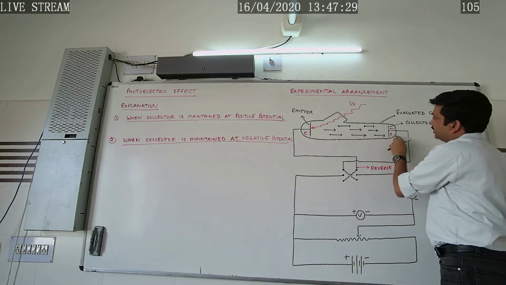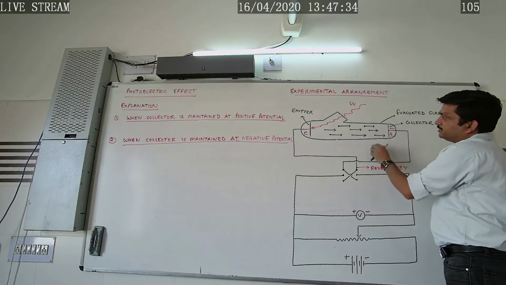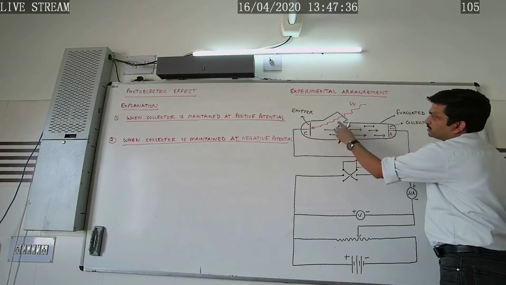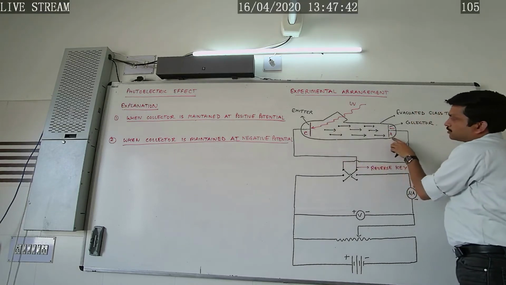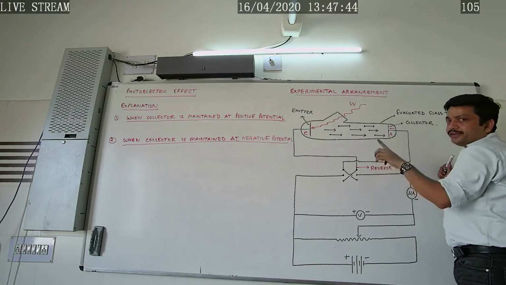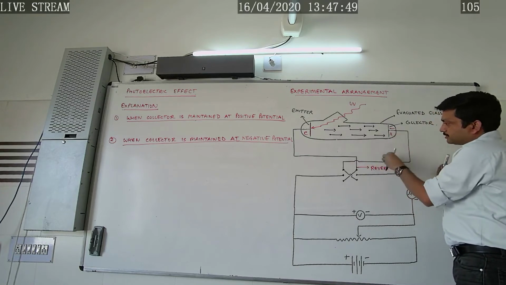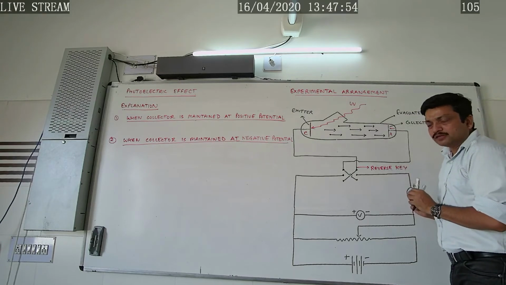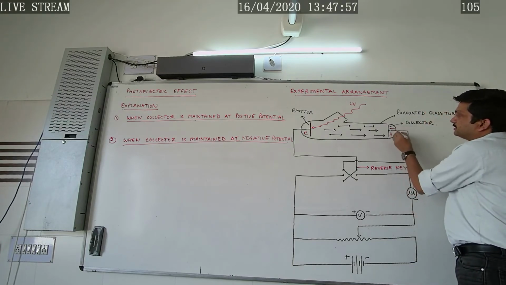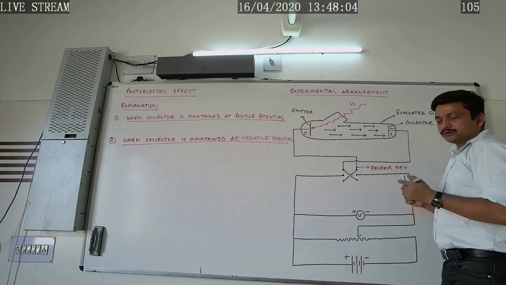When this collector plate A is maintained at negative potential, some of the photoelectrons ejected from the metal surface, that is the emitter, reach the collector plate A despite their negative charge, as a result of which the photoelectric current in the circuit will be very small. Further, if we make the collector more negative, what would happen?